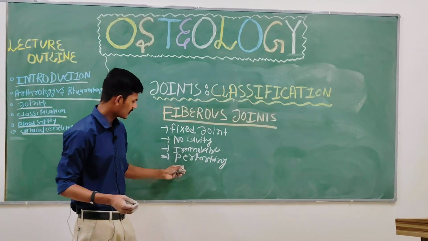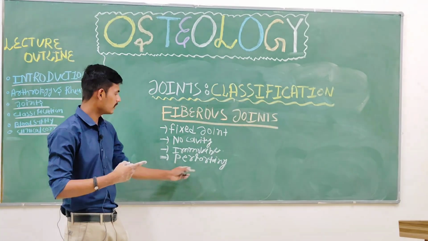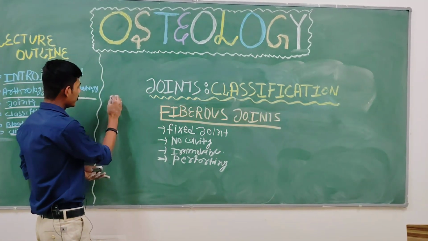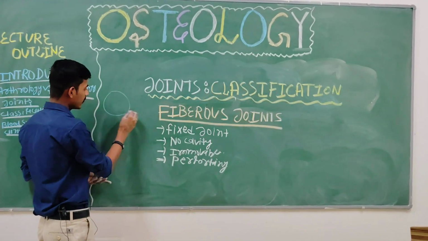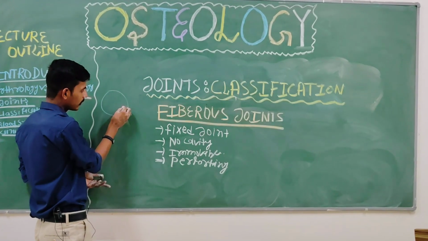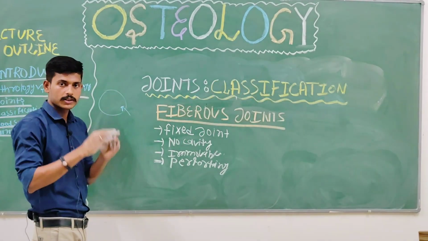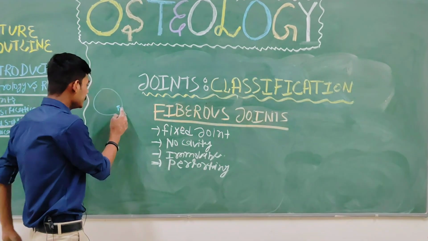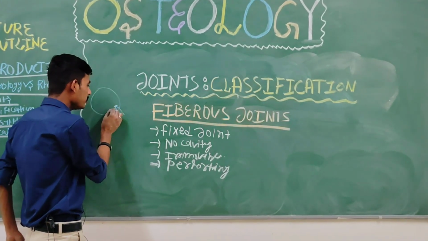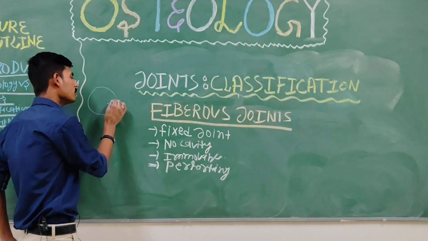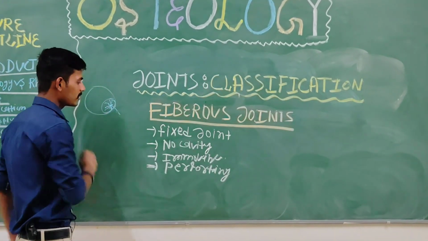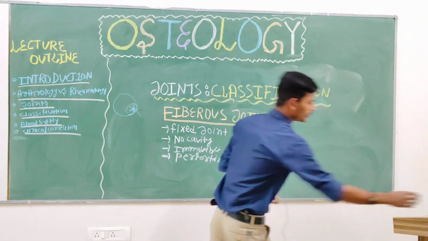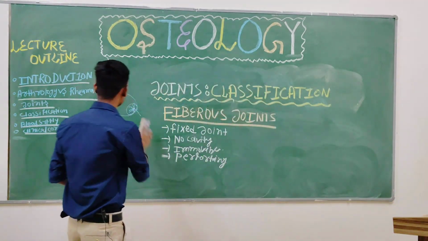If this is your skull, there will be a blood supply for the skull region, like the meninges. Then this main blood supply gives branches to the bones area. This type of blood supply is called the perforating blood supply. Clear? Understood? Okay, no problem.